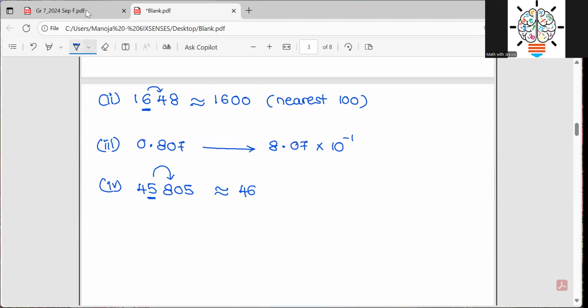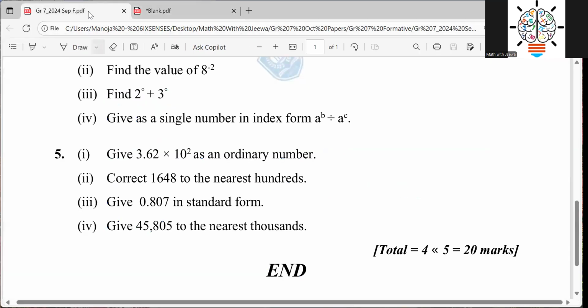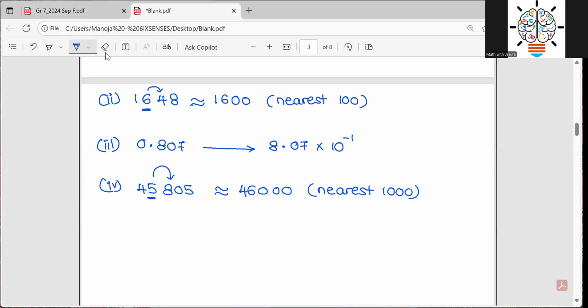Then what will happen to the rest of the digits? I replace them with zeros. 46,000, and here I write nearest 1,000. So the answers are 46,000, 8.07 times 10 to the power of -1, and to the nearest 100, 1,600, and here 362. Yes, we are done, right?